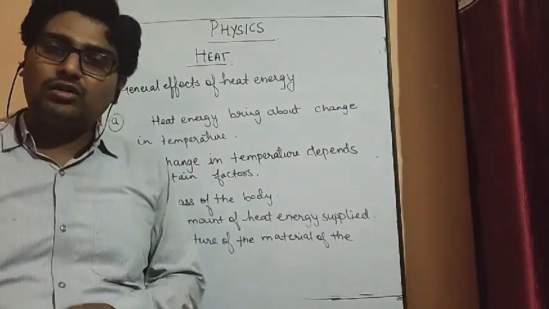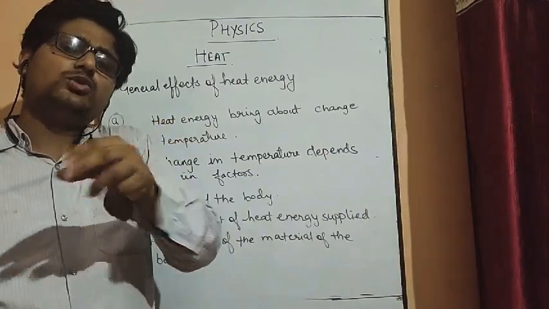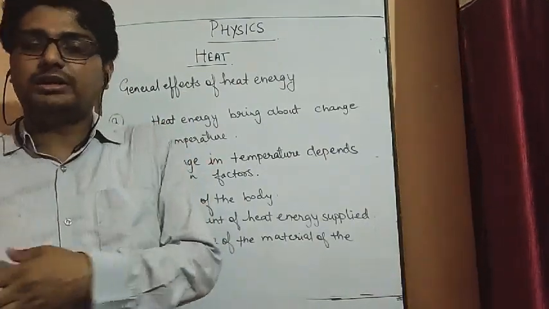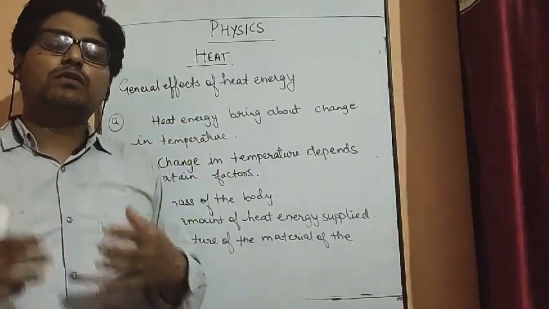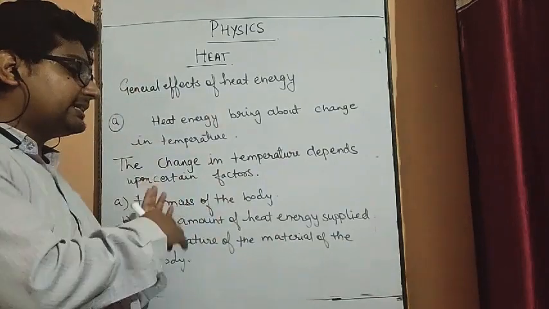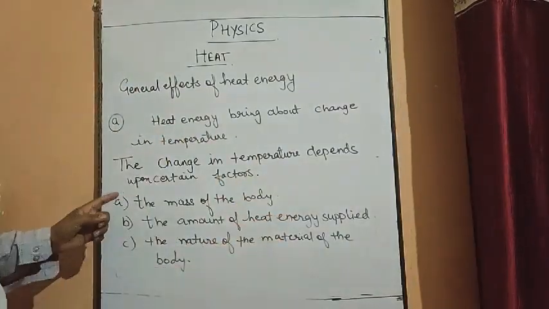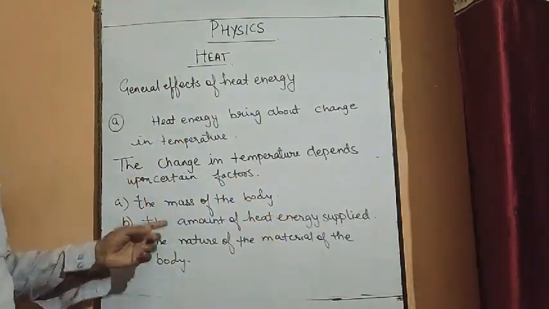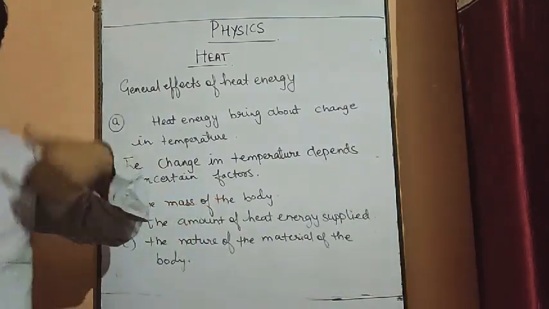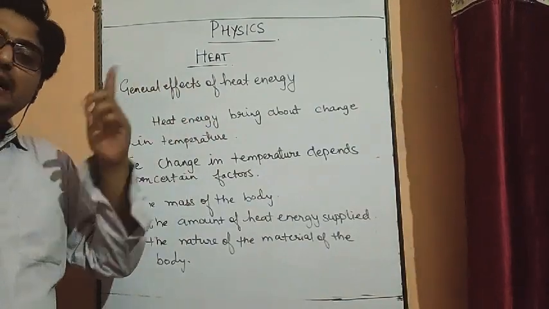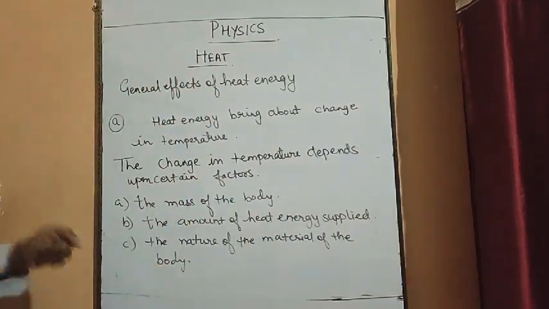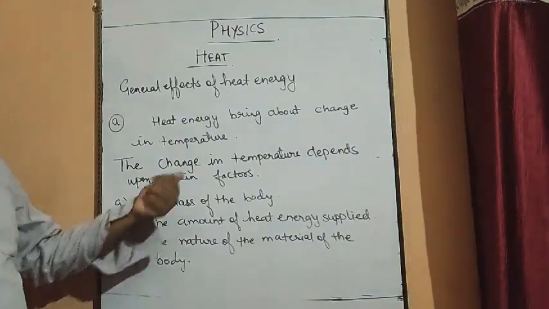Suppose you take 1 liter of water and you require 100 joules of energy. But if instead of 1 liter you take 10 liters of water, in that condition you will require 10 times more energy to bring the same change in temperature. So the change in temperature of the body depends upon the mass of the body. More mass, more energy will be required for the same change in temperature. Less mass, less energy will be required. So remember, the first thing is the mass of the body.